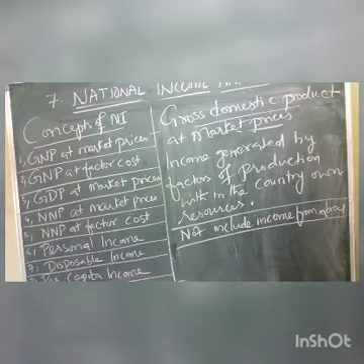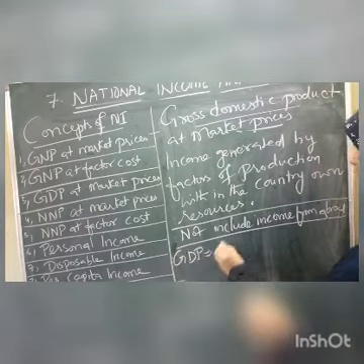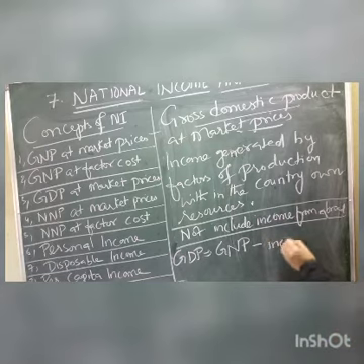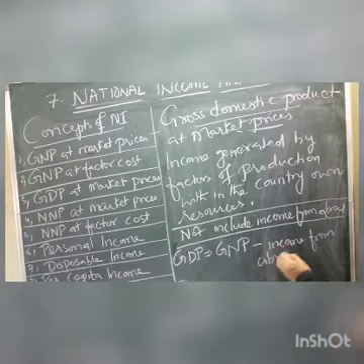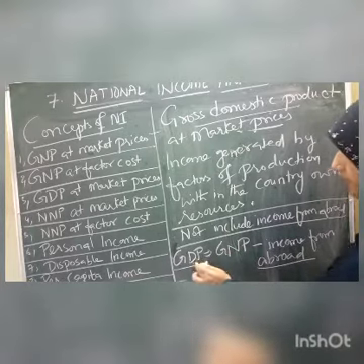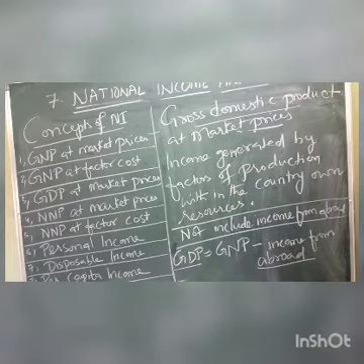So what will we write, children? GDP is equal to what? GDP is equal to GNP, that is gross national product, minus income from abroad. That means we are not taking any income from other countries of the world. Domestic means whatever is produced at the country level, only that we are taking, children. So this is called gross domestic product.